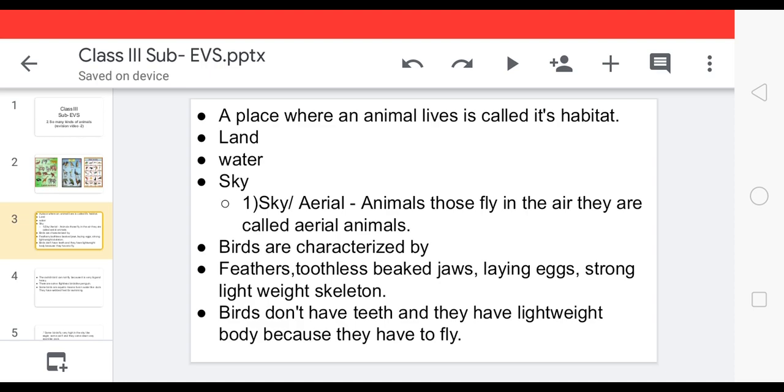As I told you, birds fly in the air or in the sky. For that reason, they have a strong but lightweight skeleton, meaning not that much weight. Have you ever seen birds that are overweight? Birds are not very fat. So birds have a lightweight skeleton. Why? Because they have to fly.